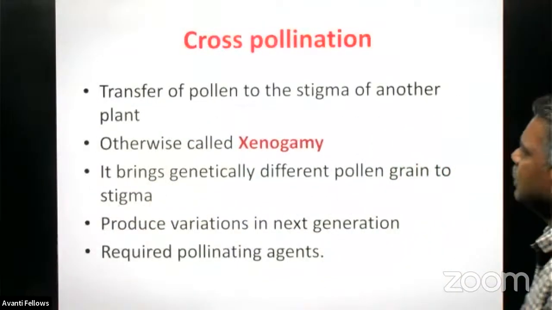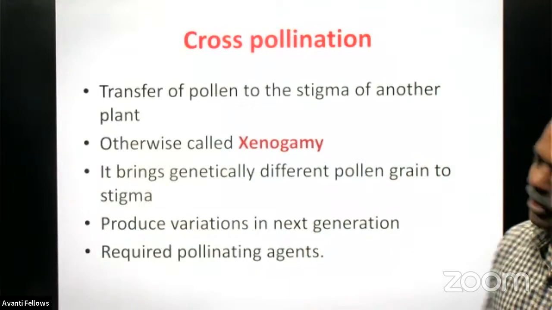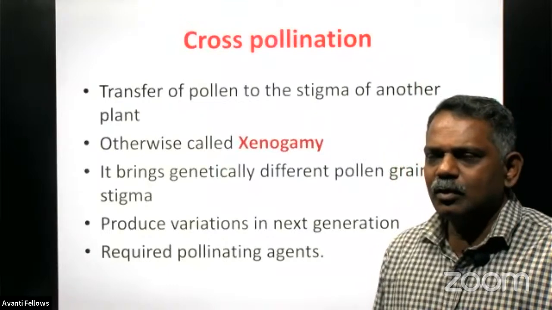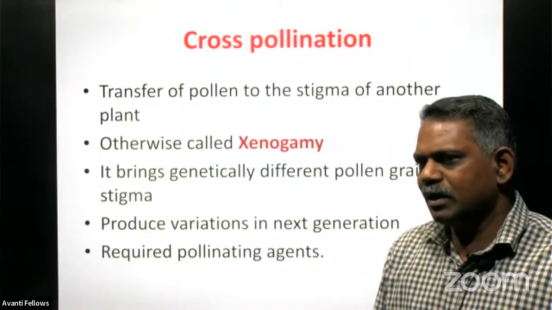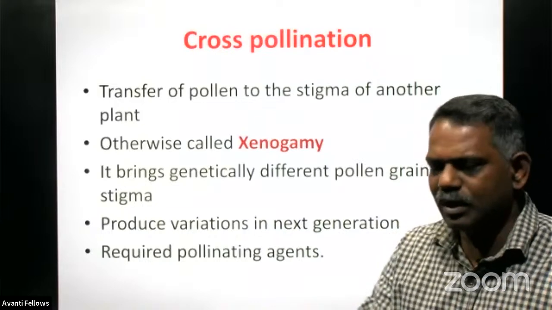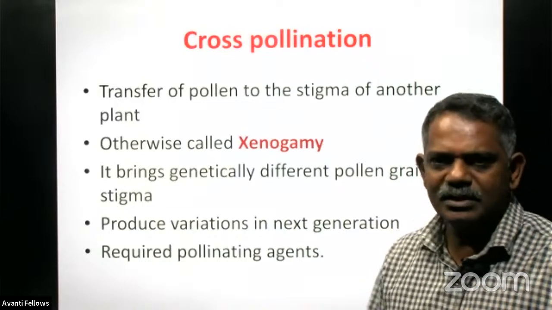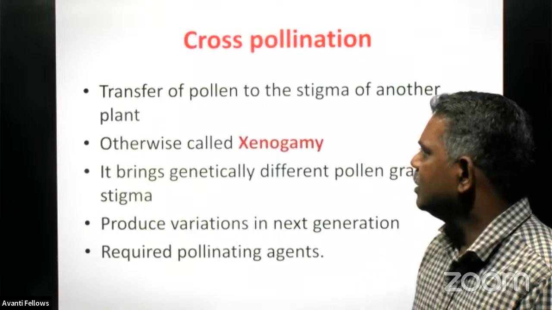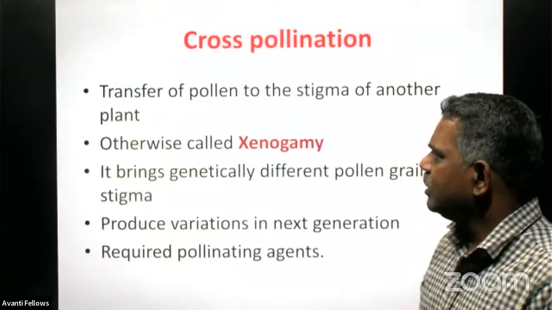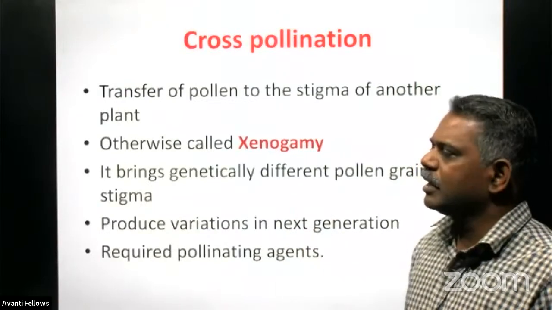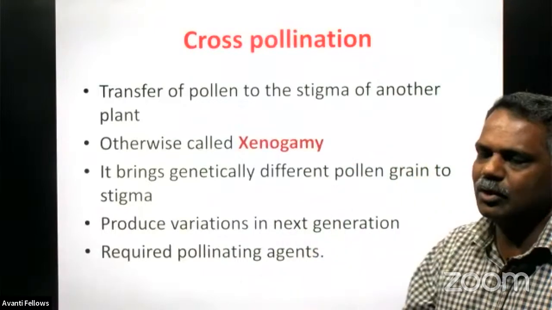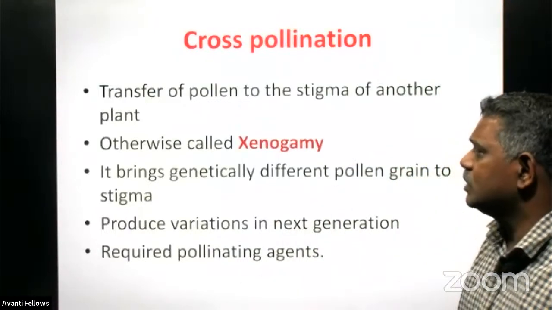Then come to the next one, that is cross-pollination. In cross-pollination, pollen grains are produced by one plant and the ovule is produced by another plant of the same species, right? So here some agents are very much required, and the agents transfer the pollen grain to the stigma region of a flower produced by another plant of the same species.